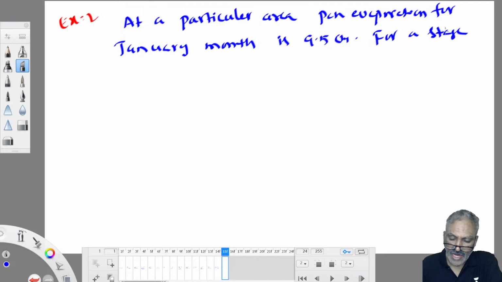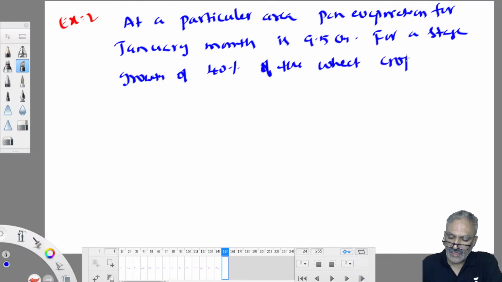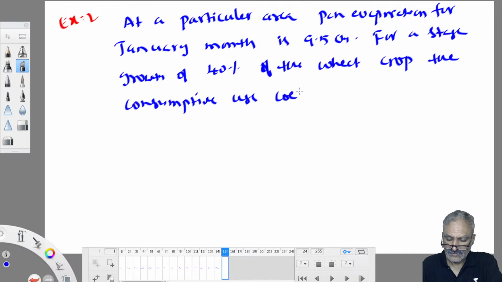For a particular stage of plant growth, for a stage growth of 40% of the wheat crop, 40% growth stage is asking you to calculate for wheat crop. The consumptive use coefficient, that is K value, is 0.52 corresponding to 40% growth for January month.